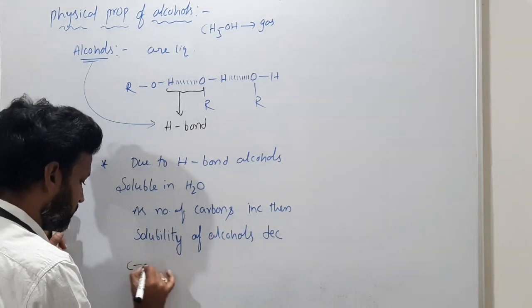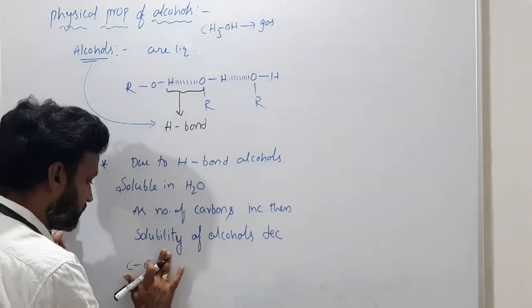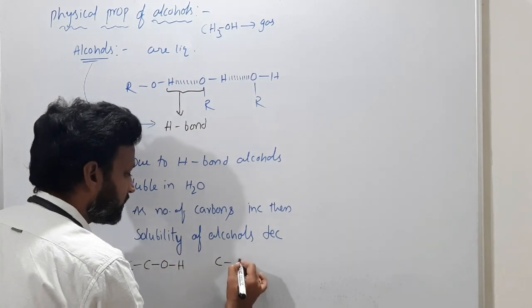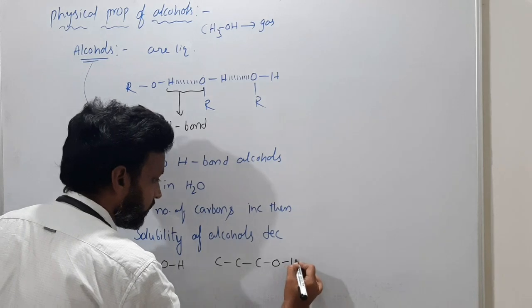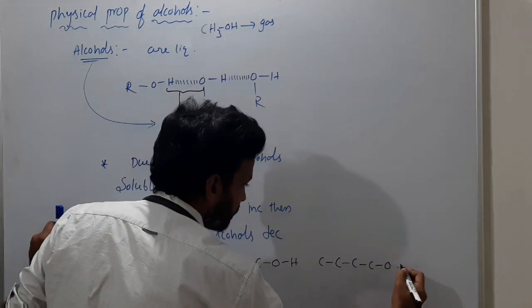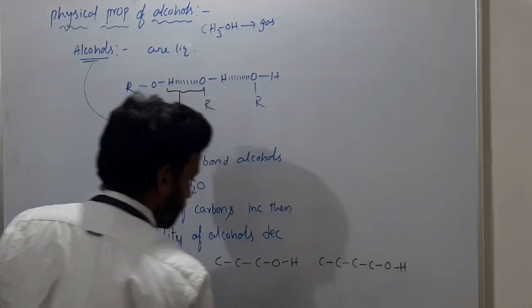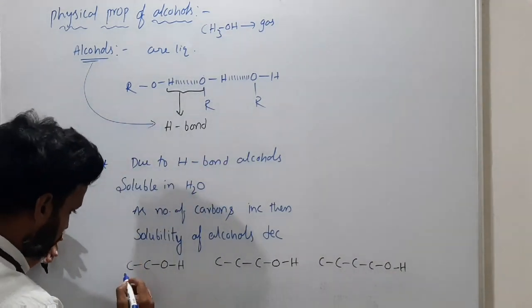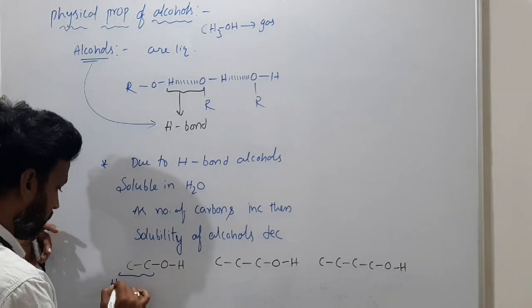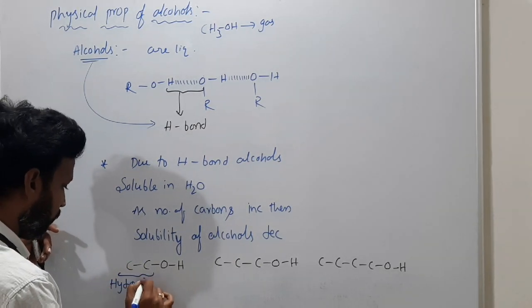See, this carbon chain is hydrophobic. Suppose here you have 2 carbons and OH, and 3 carbons and OH, and 4 carbons, 1, 2, 3, 4, and OH. What is this carbon chain called? Hydrophobic.